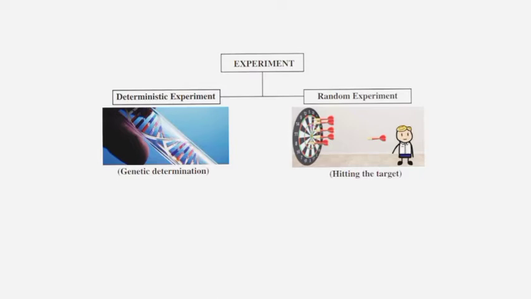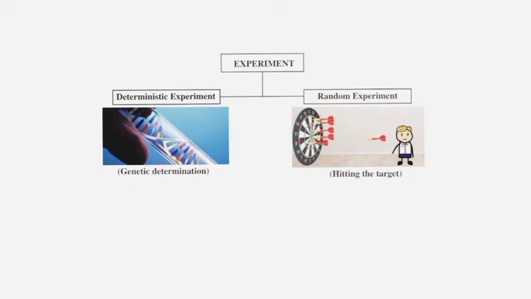Before we study the theory of probability, let us recollect the definition of certain terms already studied in earlier classes, which are frequently used. Experiment. An experiment is defined as a process for which its result is well defined. Deterministic experiment is an experiment whose outcomes can be predicted with certainty under ideal conditions.